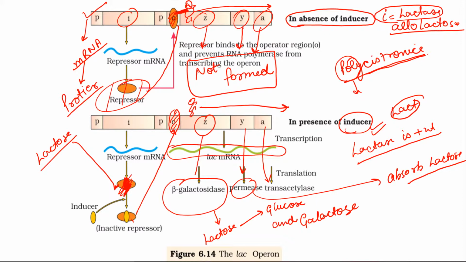And this RNA polymerase will form mRNA from the piece of DNA. It will form RNA from DNA, and this RNA will form beta galactosidase, permease, and trans-acetylase.